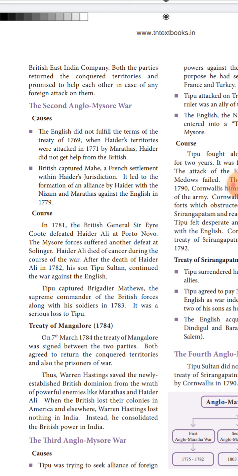After Hyder Ali's death, his son Tipu Sultan continued that war against the British. Tipu arrested the English general Matthews and his forces, but this incident later backfired on Tipu.